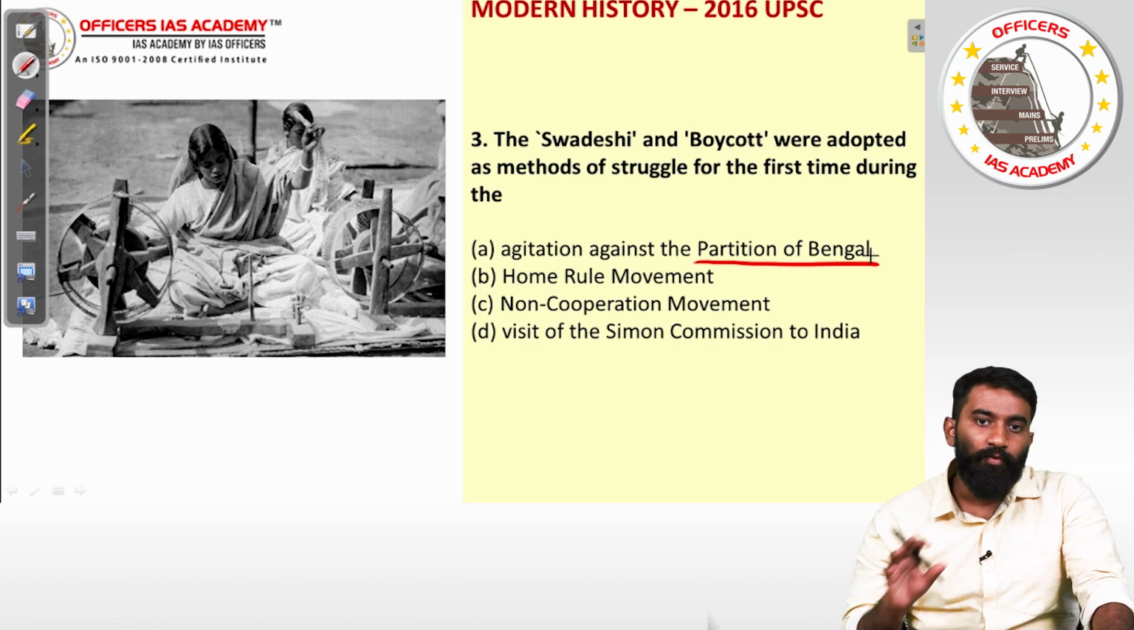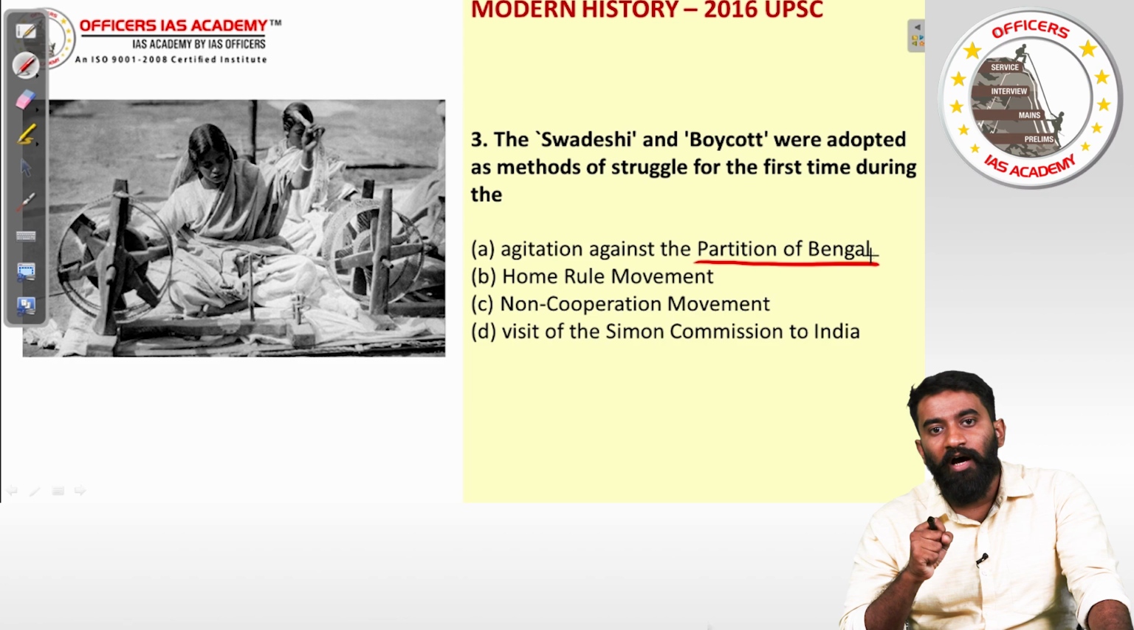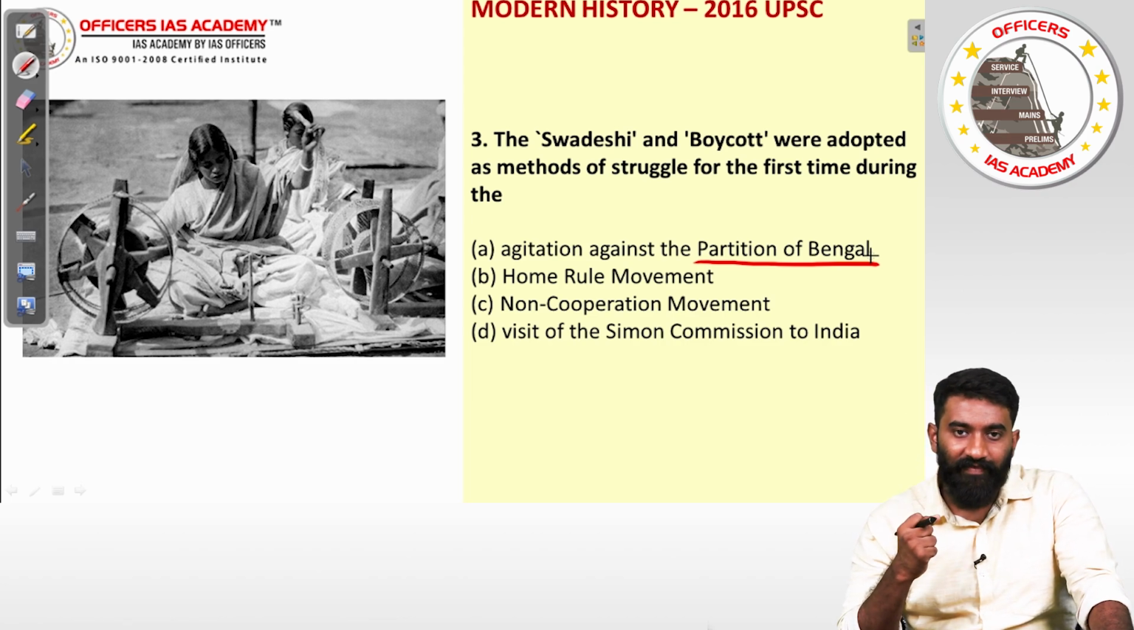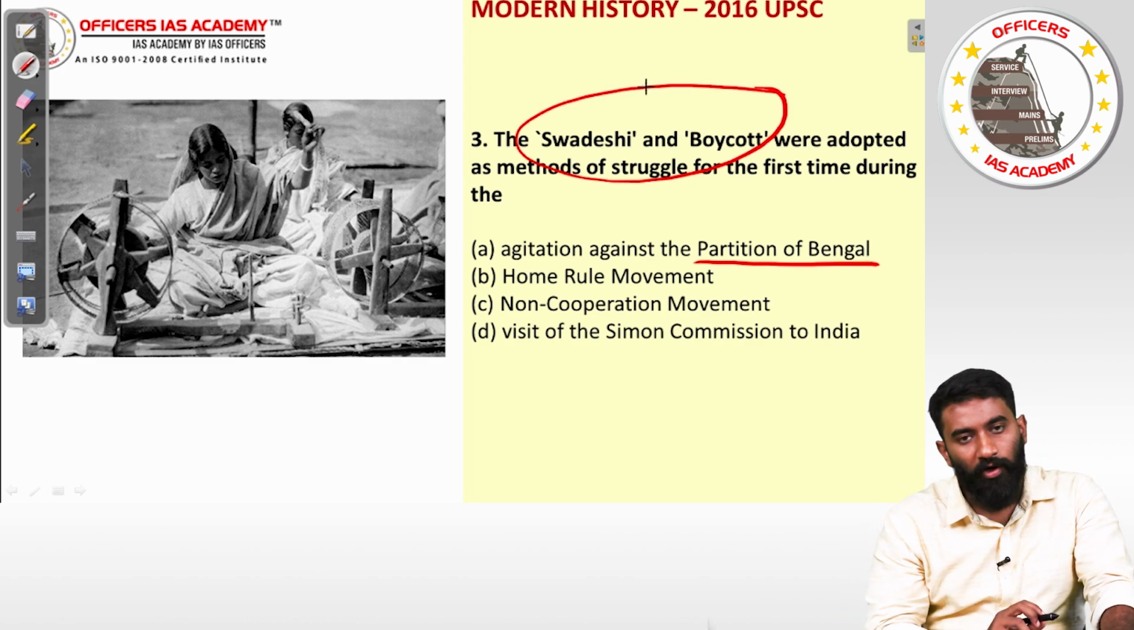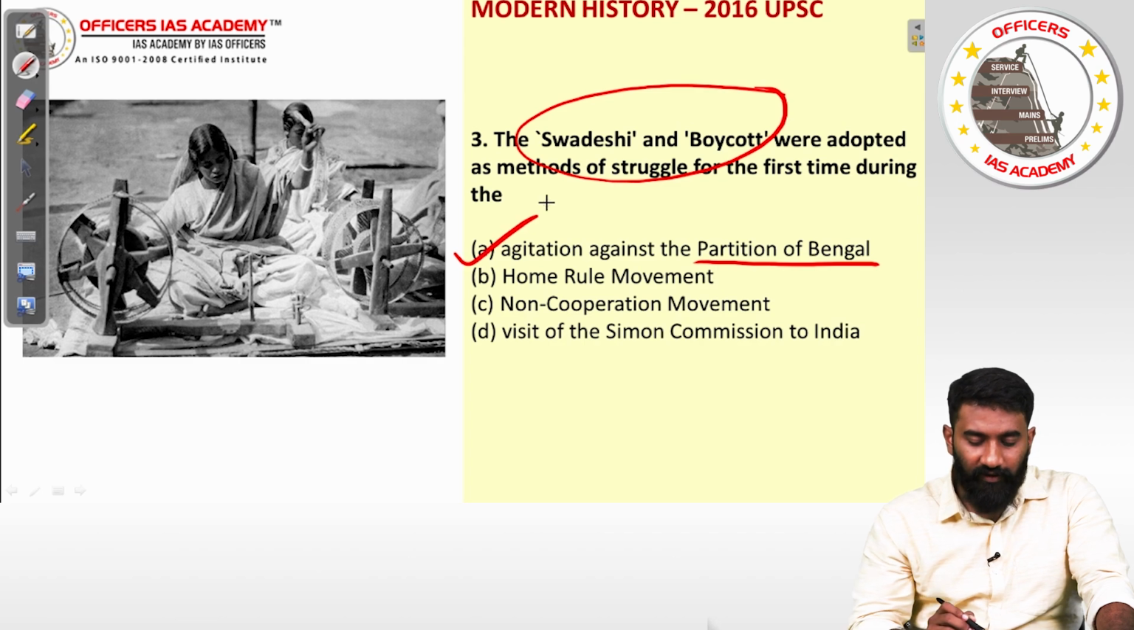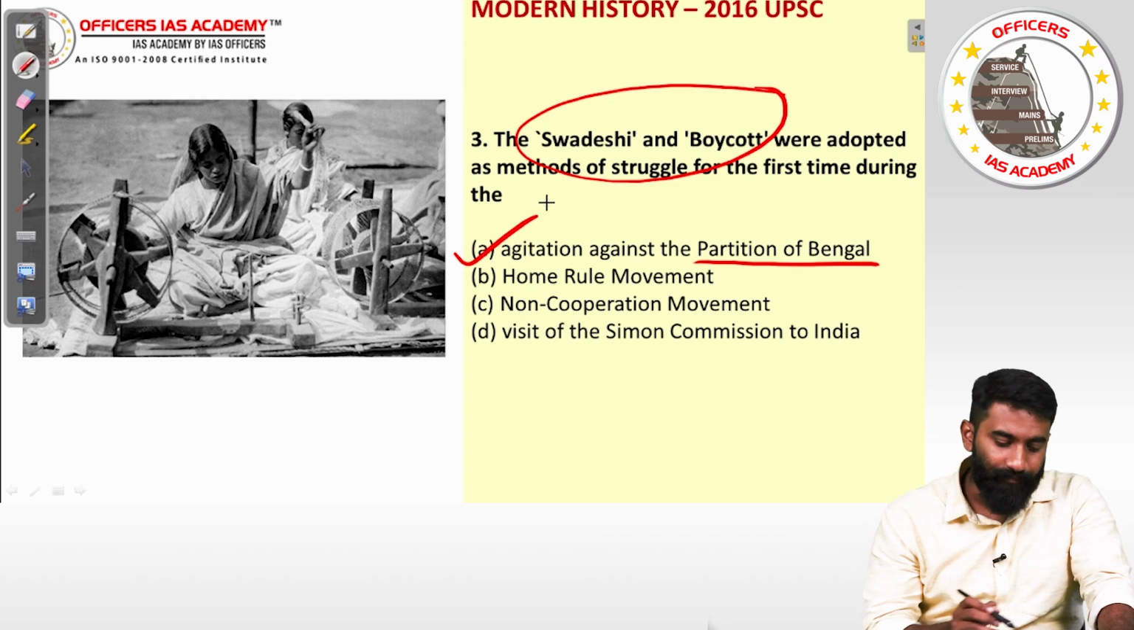So therefore, it was to crush the Bengali spirit and the nationalism that is happening in India, the British did this partition of Bengal. To protest against that, they announced the Swadeshi and boycott movement. So that is the answer. For the third question, the answer is option A.